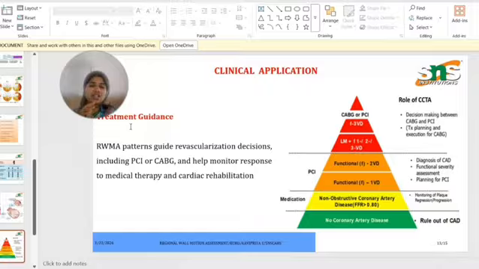For treatment guidance, RWMA patterns guide revascularization decisions, including PCI or CABG, and help to monitor the response to medical therapy and cardiac rehabilitation. Here, the role of CCTA is decision making between CABG and PCI, planning and execution of CABG, diagnosis of CAD, functional severity assessment, and planning for PCI also. Also monitoring whether there is progression, which leads to mortality. If there is no coronary artery disease, there is no need to rule out CAD.